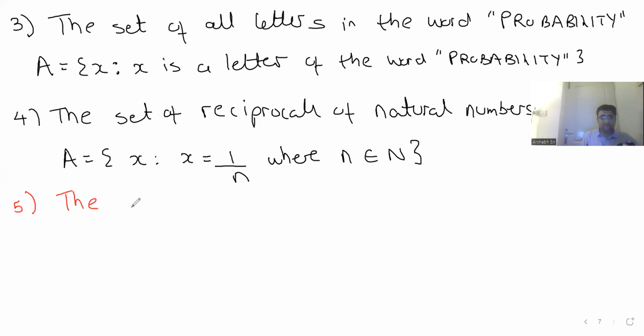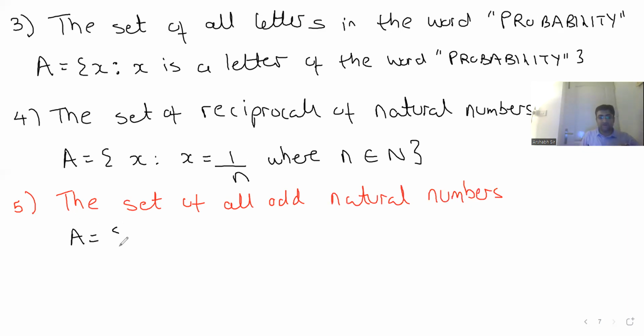The set of all odd natural numbers. Now guys, generally there are two ways kids answer this. I'll tell you both the ways. Set A comprises of x such that x is equal to, either you can say 2n plus 1, where n belongs to whole numbers.